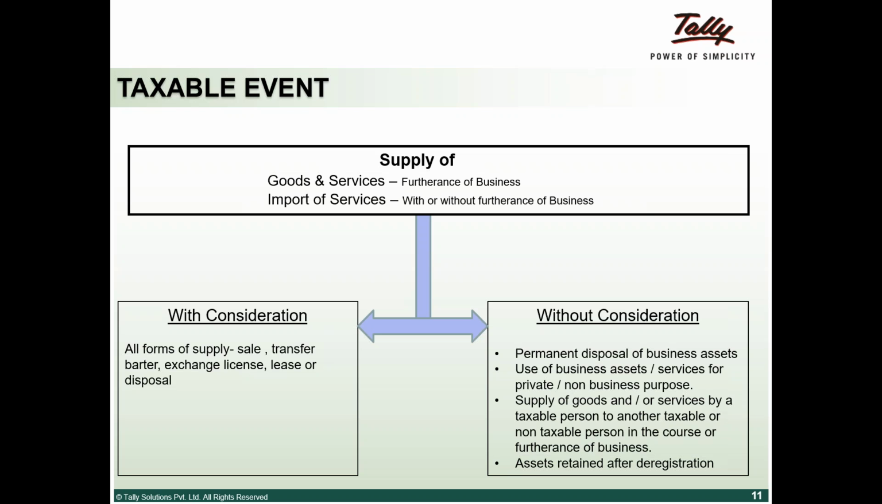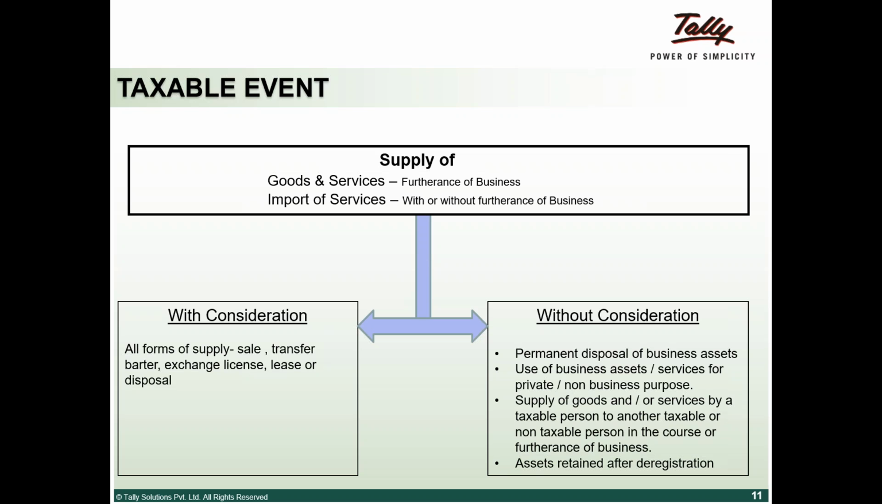Now let's look at which transactions will still form a supply of goods or services without consideration. A permanent disposal of a business asset, where the company sells its assets to anybody else, has GST applicability. Use of business assets or services for a private or non-business purpose.